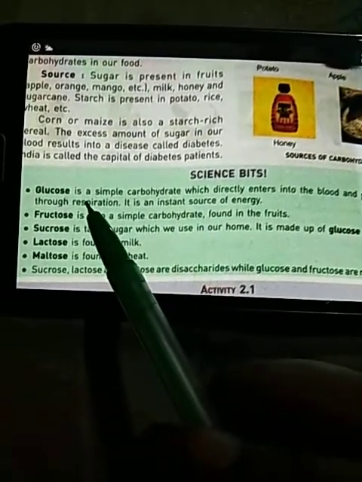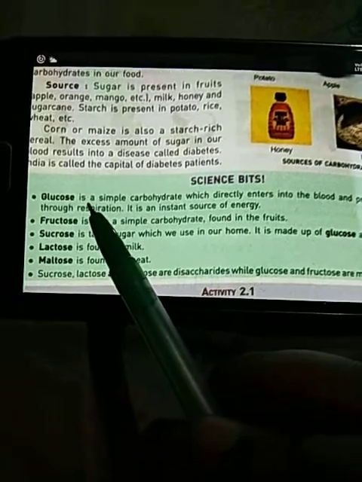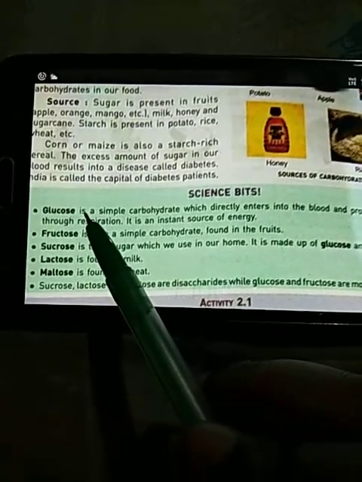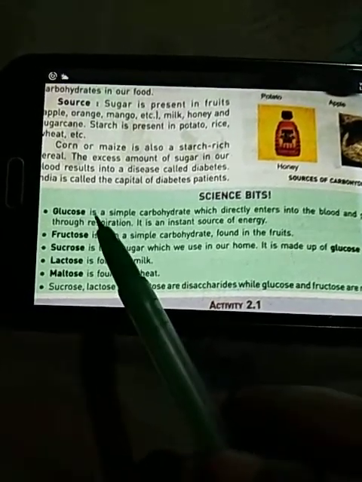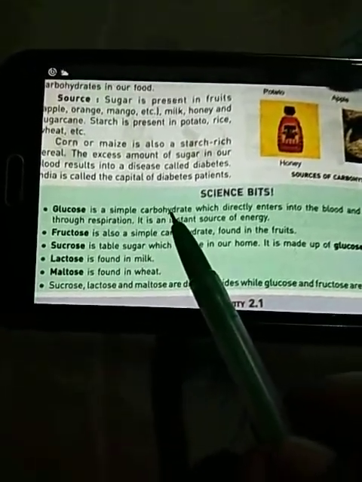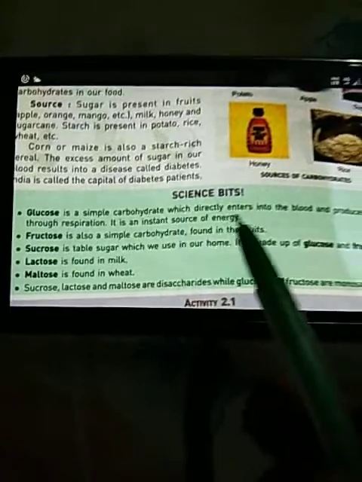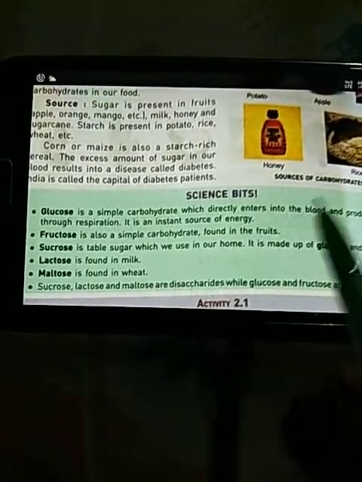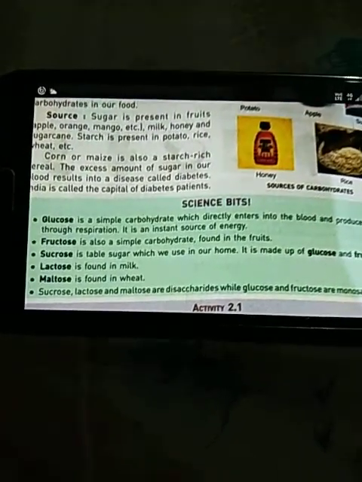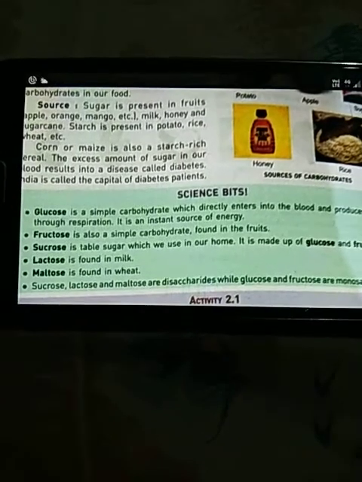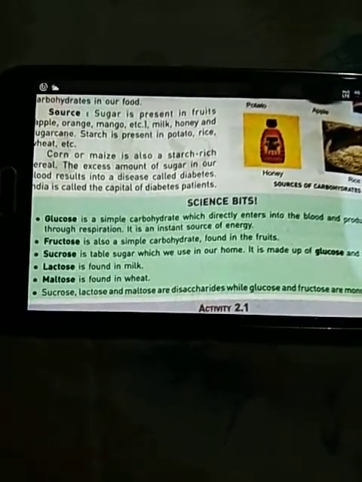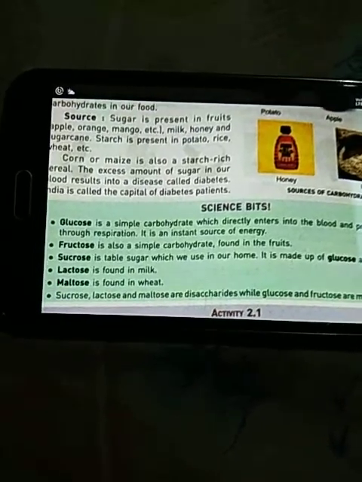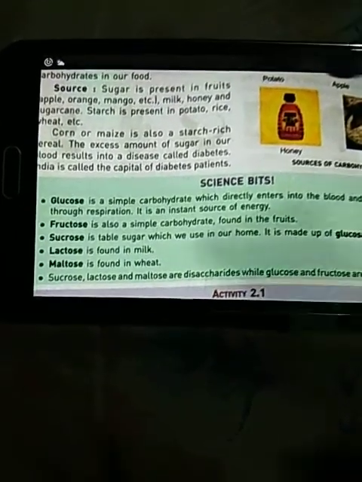That is why when you drink glucose mixed in water during summer, you quickly feel refreshed and energized, because it is the simplest form of carbohydrate which directly enters into the blood. It does not go through the various processes of digestion, and it mixes quickly into the blood to release energy through respiration.